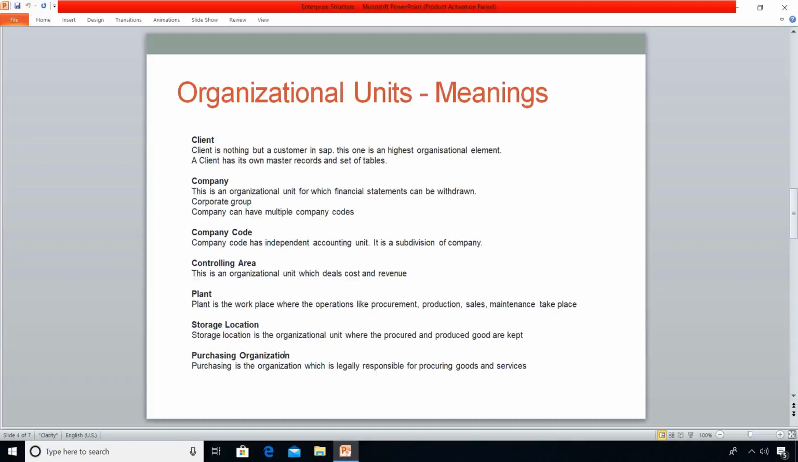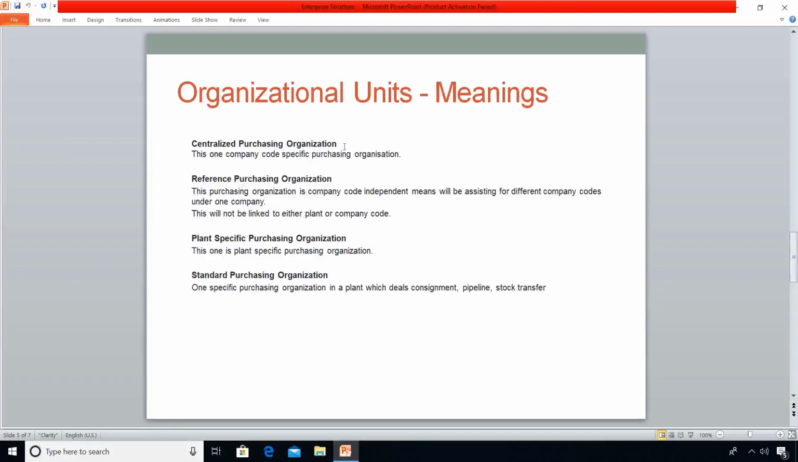Purchasing organization plays a vital role in SAP MM. Purchasing organization is the organizational unit which is legally responsible for procuring materials and services for the organization. This purchasing organization is classified in some ways. Let us see them in the next slide.